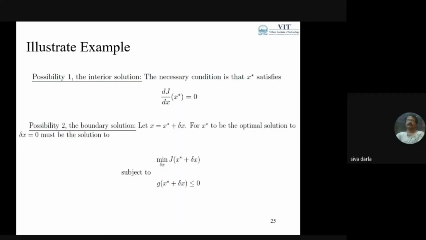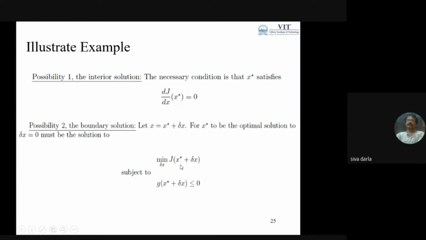If you consider the possibility case 2, you just deviate from this optimal x point, the optimal x, with a small deviation. Let us denote it by delta x, and whenever delta x is equal to 0, the solution is going to be the interior solution.